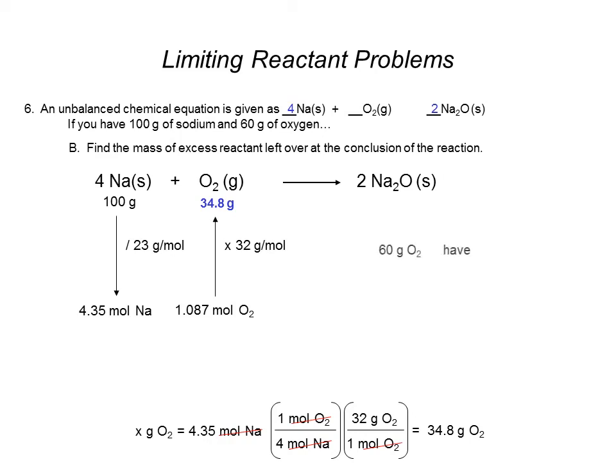That's what I need. Now, we were told in the problem we have 60 grams of oxygen. 60 grams right here. We're going to need 34.8 grams. So if you subtract that from the 60 grams, you will have 25.2 grams of oxygen excess or left over. Pretty cool, huh? Let's try part C.